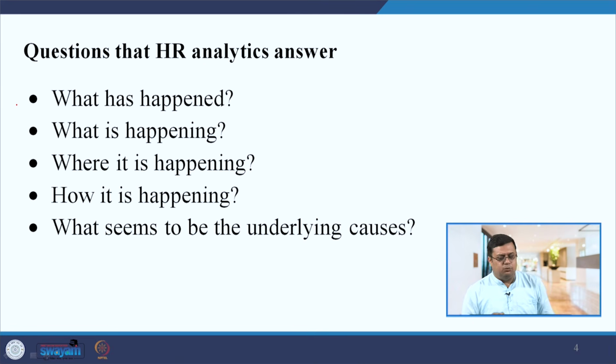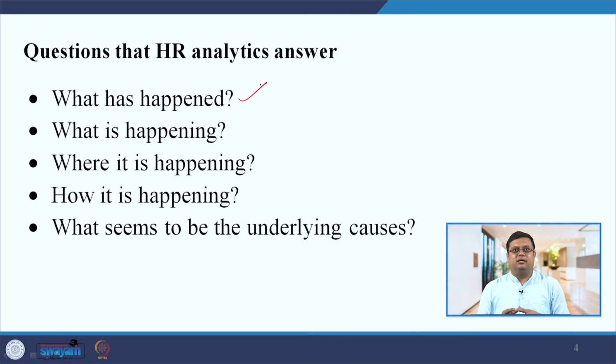Now the question comes: what type of questions can you answer? What has happened, right? Descriptive questions, like what has happened. If you are saying your recruitment is effective, why? What has happened? If you know the number of applications that you receive after the job posting, because of that you are saying that recruitment is effective. So why is it effective? What has happened? The number of applications has come in more.